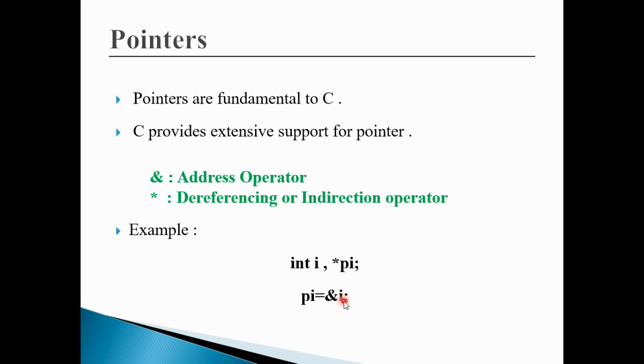Whenever we talk about pointers, the basic purpose of pointers is to store the address of another variable. The power of holding an address as a value is given to pointers in C programming, and you can see here that we have declared a pointer variable. How do you differentiate between a normal variable and a pointer variable? A pointer variable will always start with the asterisk, and then you are saying that this pointer variable is holding the address of i.